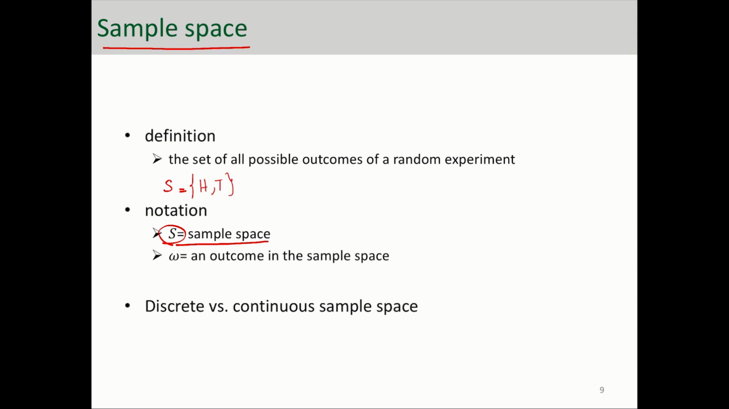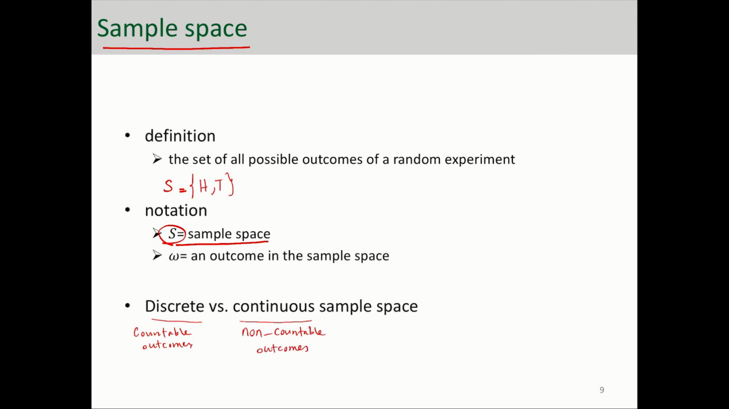Sample space can be discrete or it can be continuous. What is the difference between these two? A discrete sample space is when the outcomes in the sample space are countable. So, countable outcomes. But a continuous sample space is when the outcomes are not countable. So, non-countable outcomes.